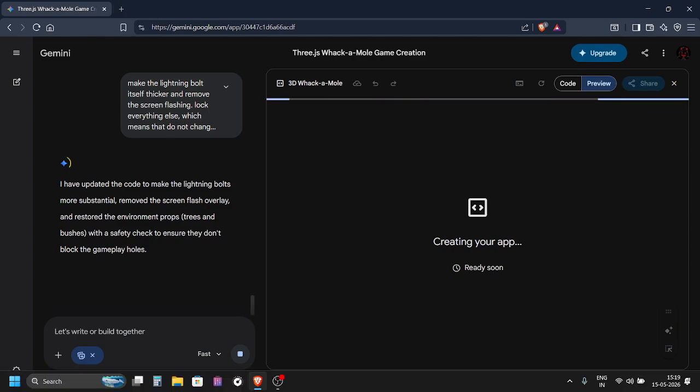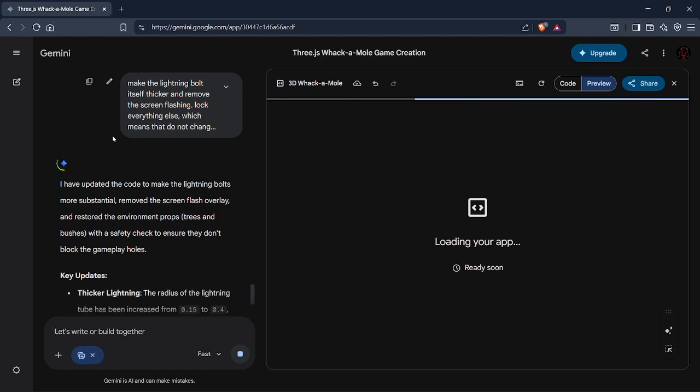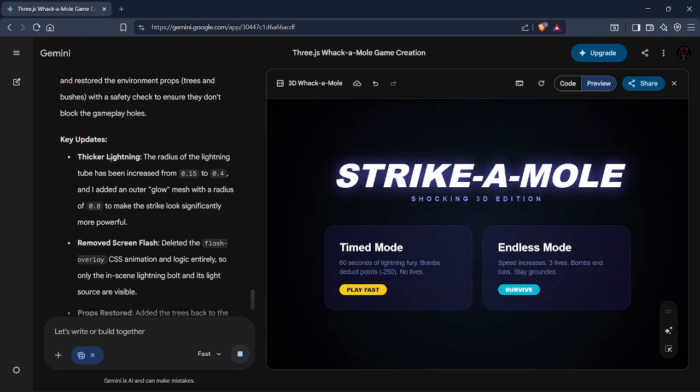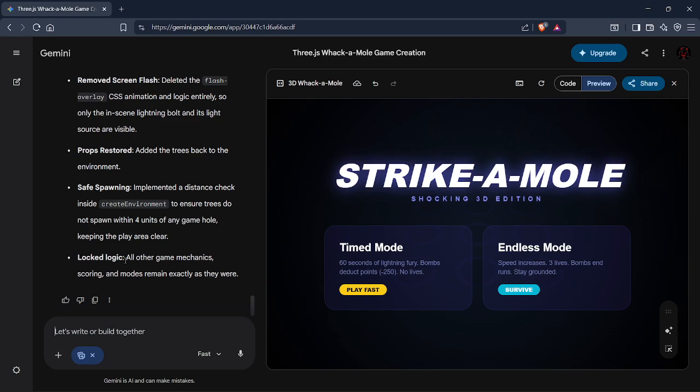And also close this tab. Okay, thicker lightning, remove screen flash, props resource, safe spawning, lock logic. All other game mechanics, scoring, and modes remain exactly as they are.